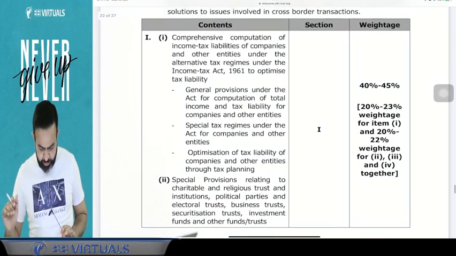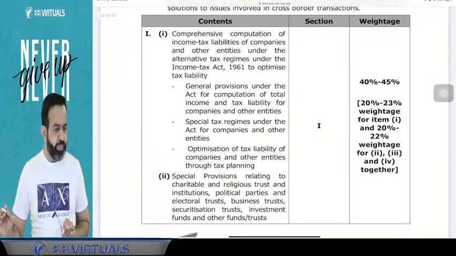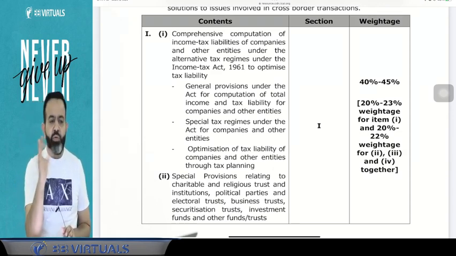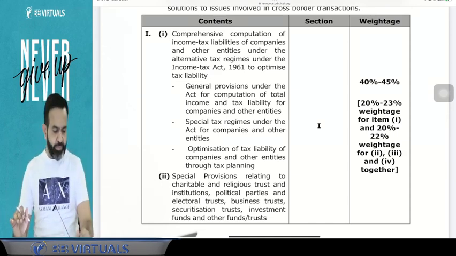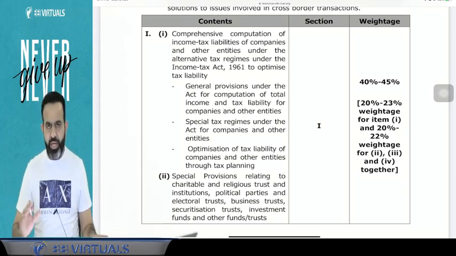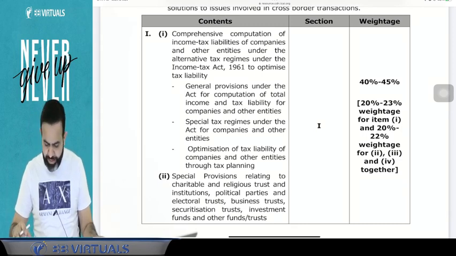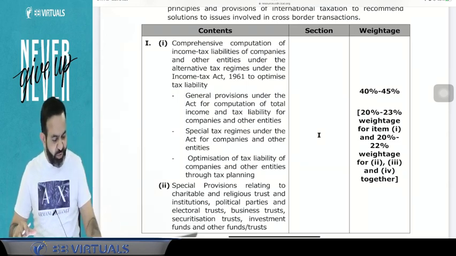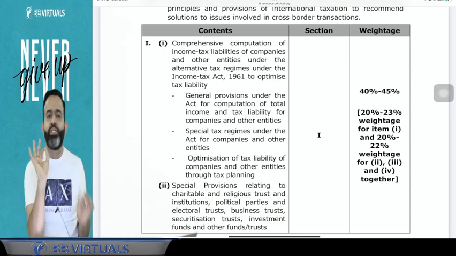So guys, if you see what they have mentioned, the first part is 40 to 45%. When you calculate the percentage, always calculate on 120 marks, because ICAI will ask the paper for 120 marks, and 20 marks will be optional, obviously. So as per 120 marks, you can bifurcate the marks. We take the average of both, 42.5%, which comes to 51 marks. Your 51 marks will be covered from the computation part.